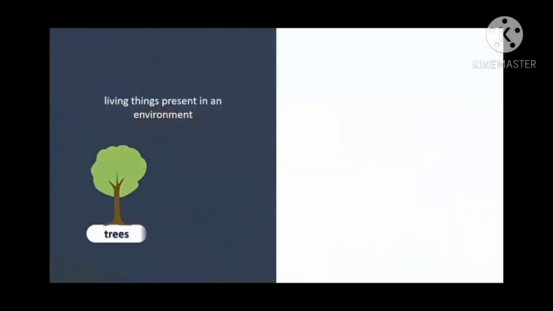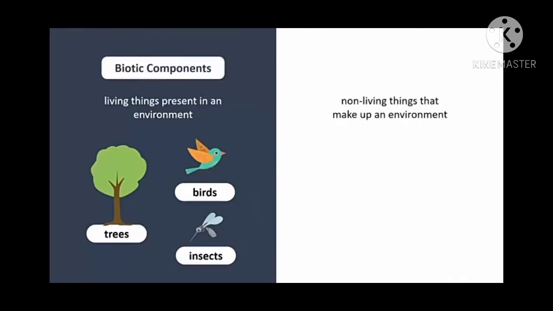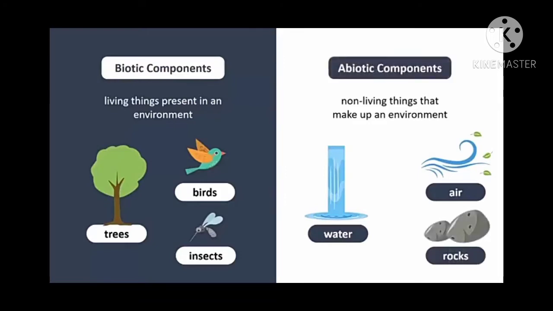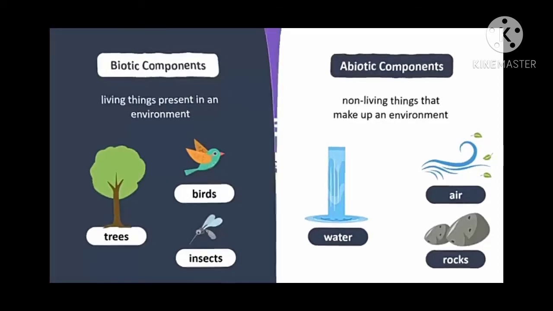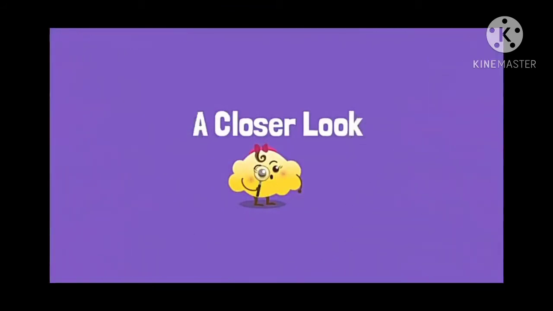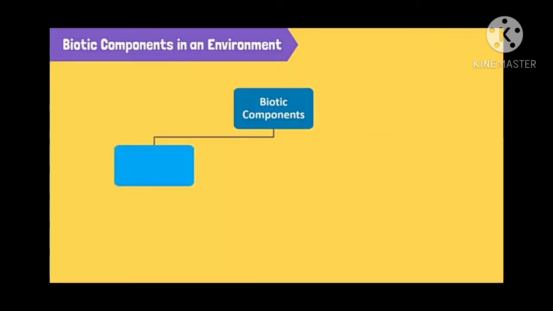The living things present in our environment are trees, birds, insects, animals and so on. All these living things are called biotic components. Non-living things which are present in the environment are air, water, rocks and so on. These are called abiotic components. We shall now learn what biotic and abiotic components are that surround us in our environment.